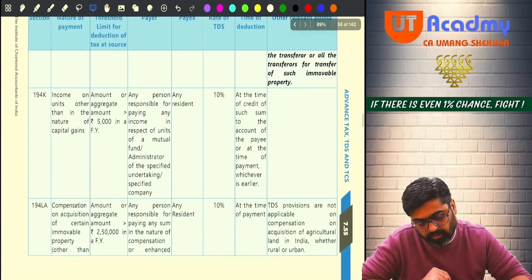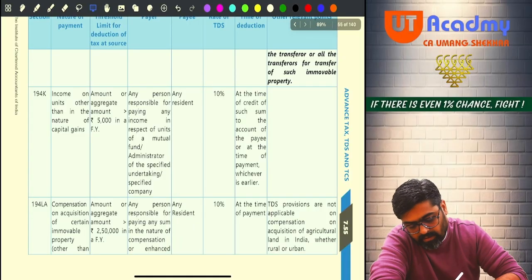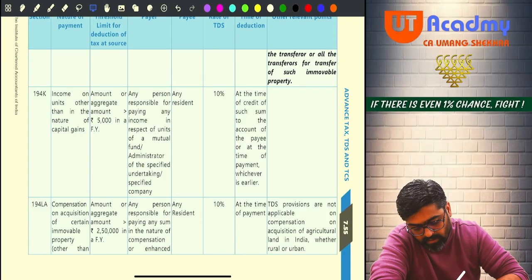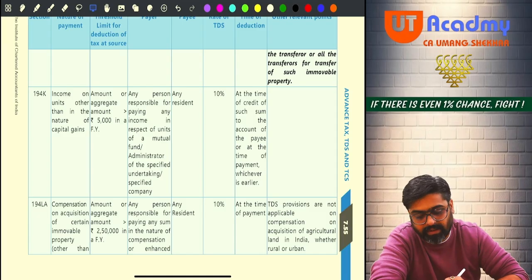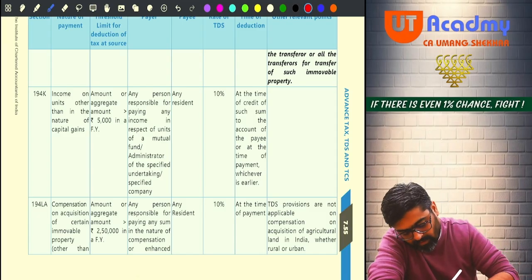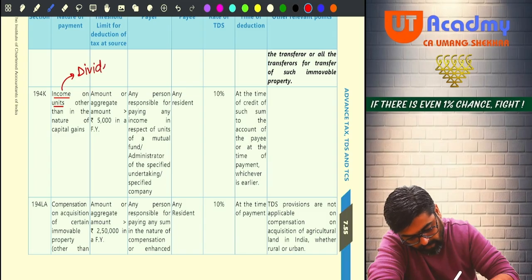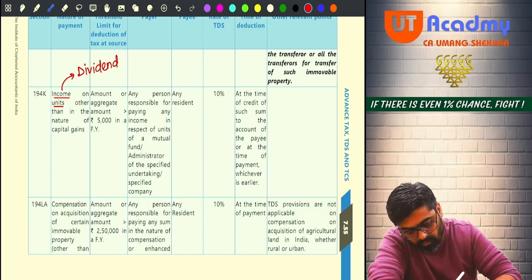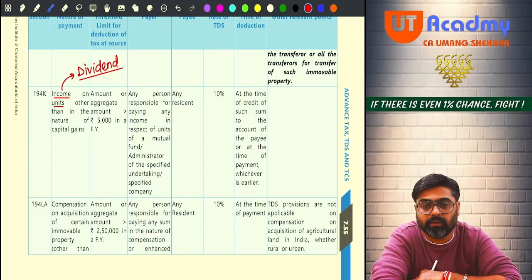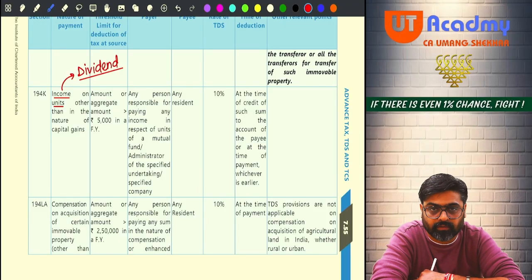See, now read this part. You will understand. Income on units other than in the nature of capital gains, meaning that, write down, units. Income on units means dividend on units. The income which you are getting by holding the units, not by selling the units.